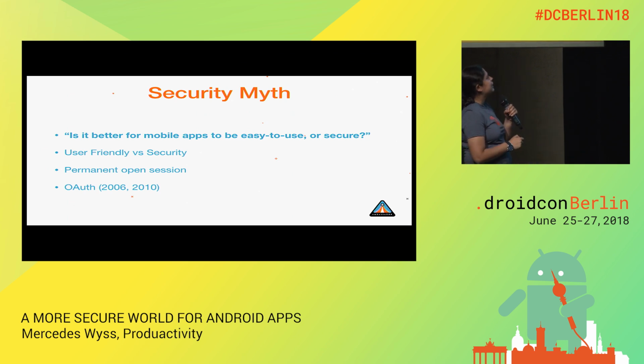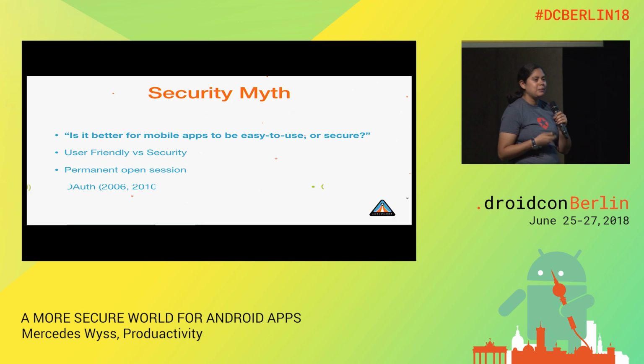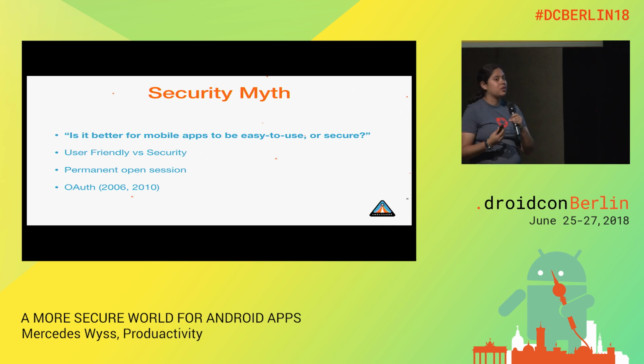The next thing is that they wanted to make a permanent open session. And I have here this about OAuth. All of us know OAuth, right? That is a protocol for the authentication process. OAuth started to be cooked in 2006, and the first version officially launched for use was launched in 2010. And the problem of Starbucks was in 2014. That means that strategies existed at that time to create an app that was secure and user-friendly. So what's a myth, what they say to justify their problem?